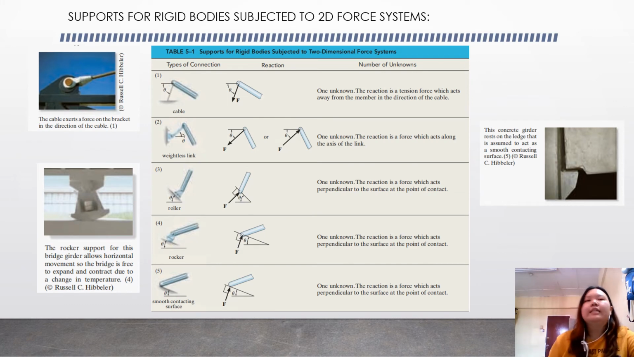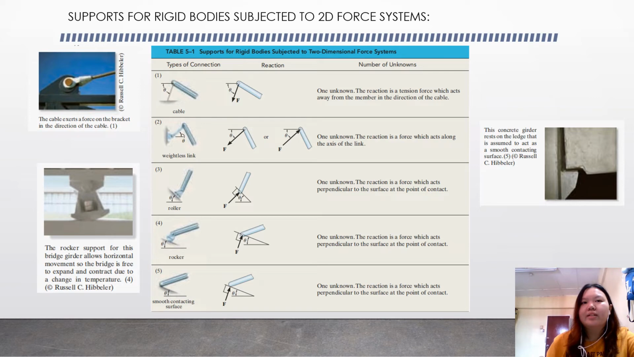So now these are the supports for rigid bodies subjected to a 2D force system. The first one is the cable, and we will only have one unknown. The reaction is a tension force that reacts away from the member in the direction of the cable. You can refer to the picture here for an example of the first type of support. Then we have the weightless link for the second support, and we will have one unknown. The reaction is a force which acts along the axis of the link.